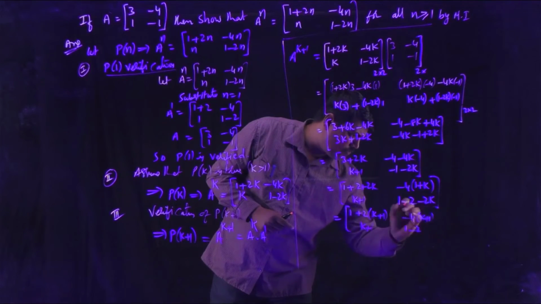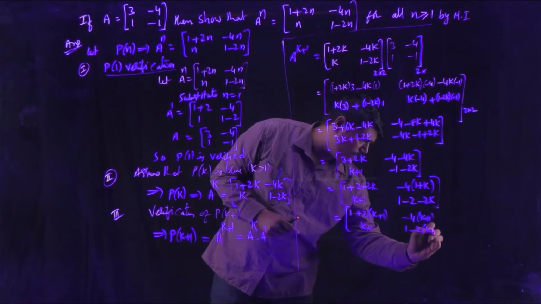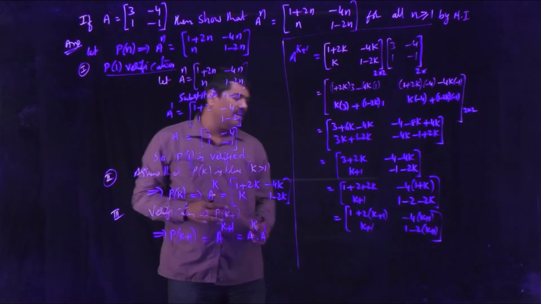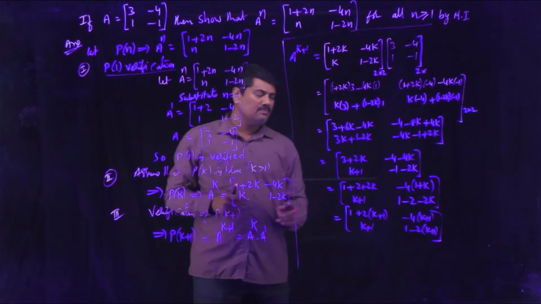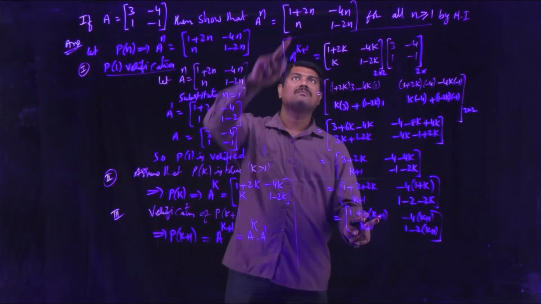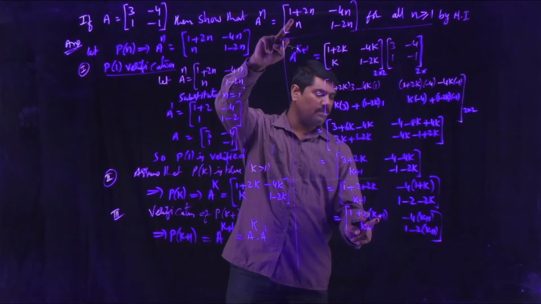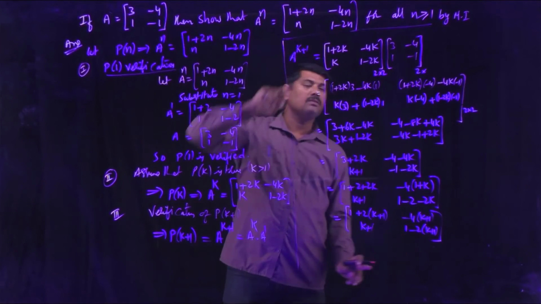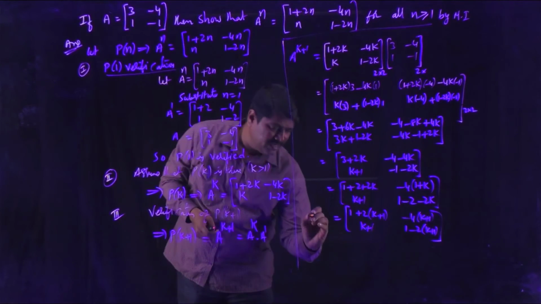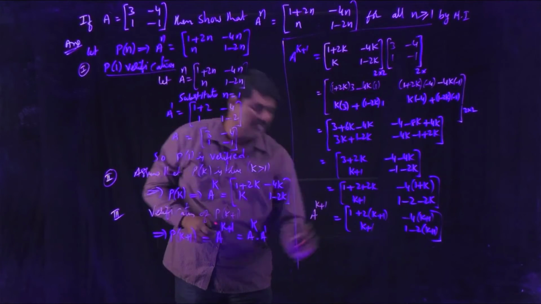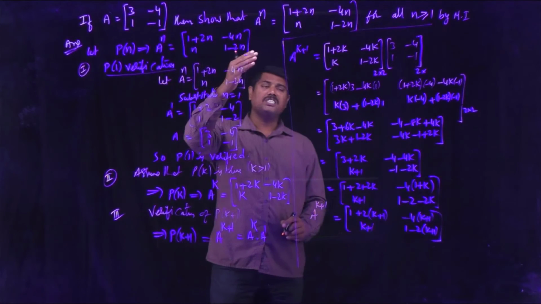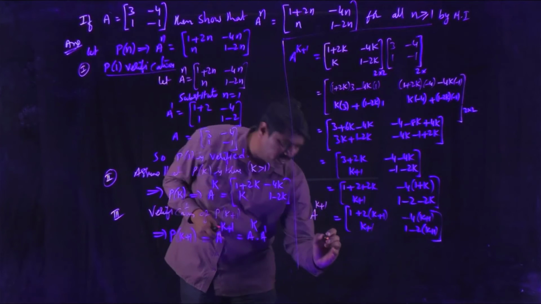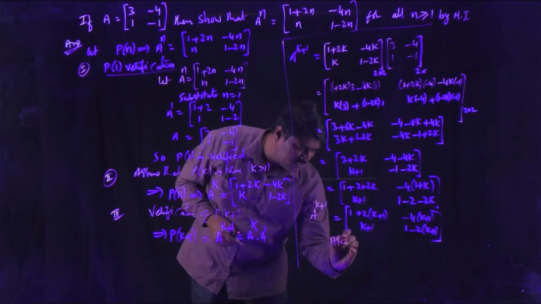Separating minus 2 from these two values, again you will get k plus 1. Now just replace k plus 1 with n. So this is like 1 plus 2n, minus 4n, n, 1 minus 2n. Compare with the given statement. So we obtained the matrix A power k plus 1, which is in the given statement of A power n. So you can write P of k plus 1 is true.